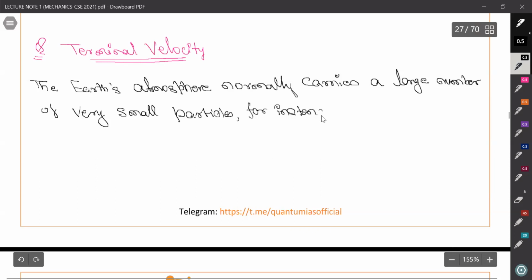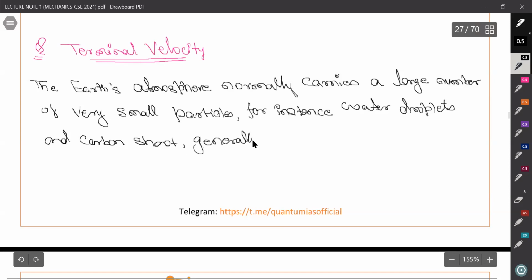For instance, water droplets and carbon soot, generally called aerosols.